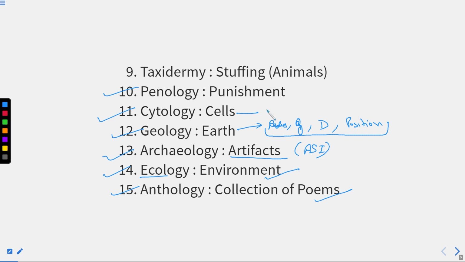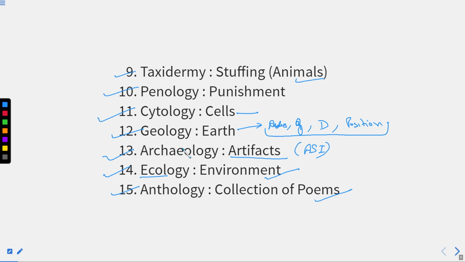Penology means punishments, right? Punishments. Again, what is this? Taxidermy. It means stuffing animals. There are a few things that you are hearing for the very first time, but there are few things that you know very well, right?